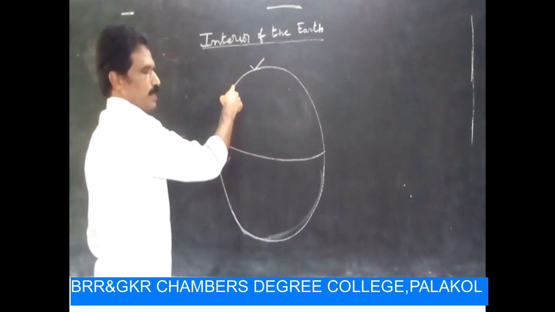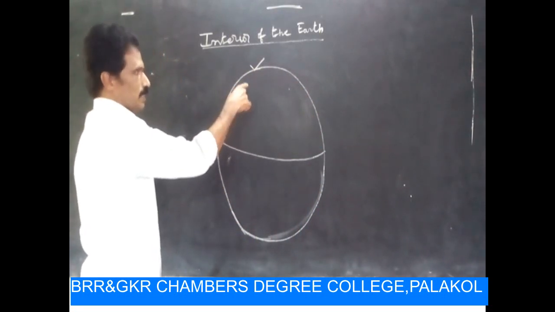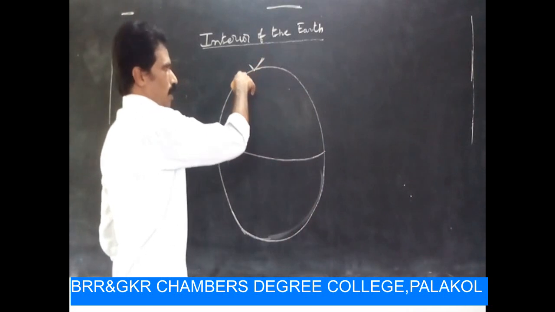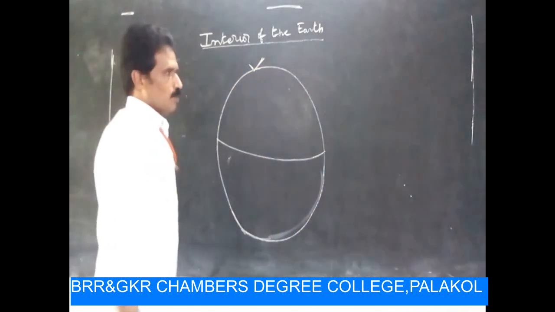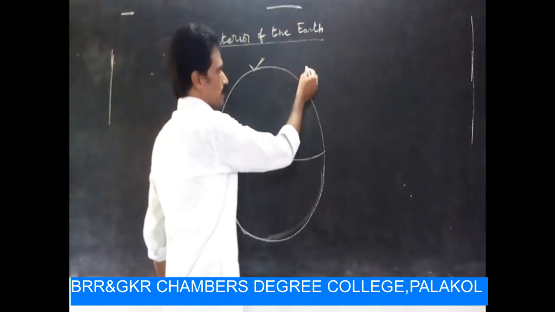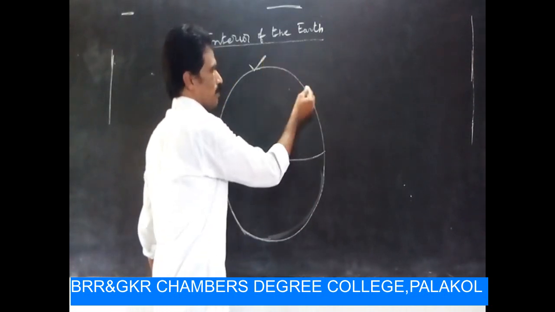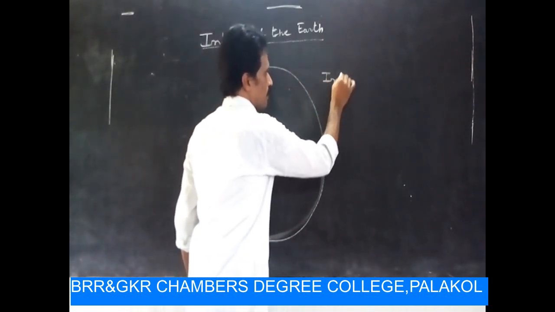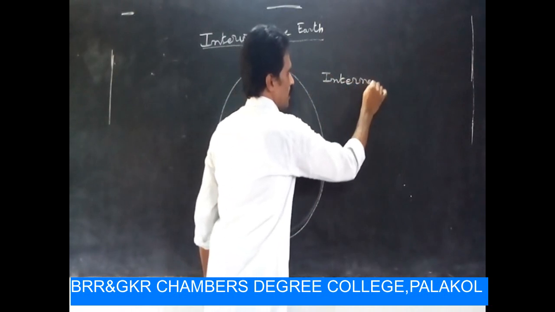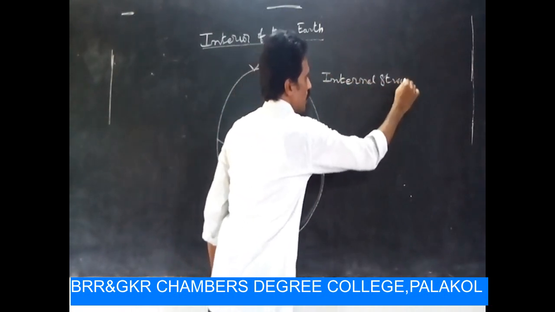We have completed that topic. Now we discuss the internal structure of the earth.